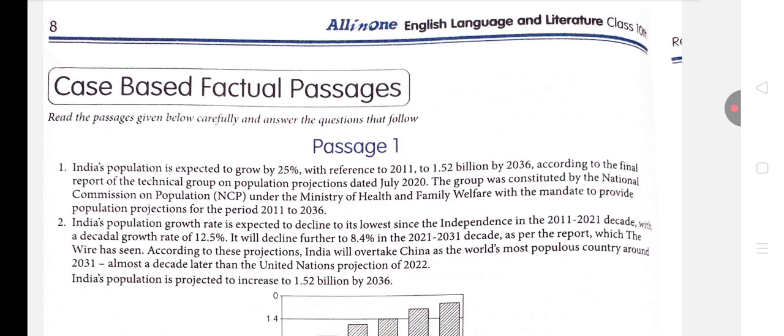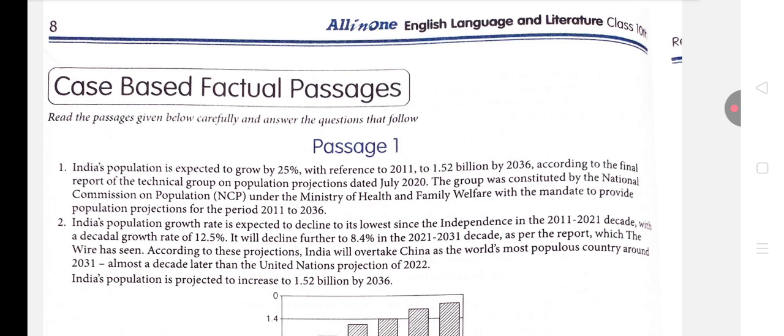India's population growth rate is expected to decline to its lowest since independence in the 2011 to 2021 decade. With the decadal growth rate of 12.5%, it will decline further to 8.4% in the 2021 to 2031 decade, as per the report which The Wire has seen. According to these projections, India will overtake China as the world's most populous country around 2031, almost a decade later than the United Nations projections of 2022. India's population is projected to increase to 1.52 billion by 2036.